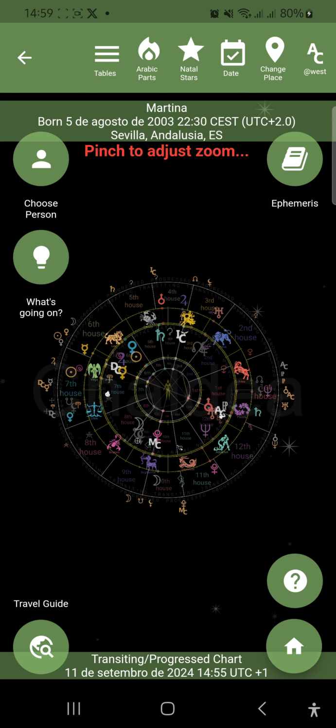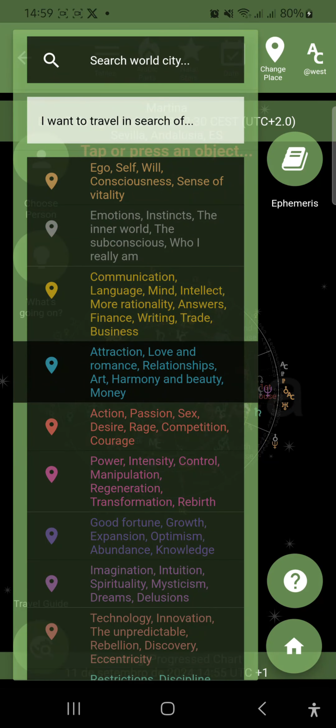We'll tap the Travel Guide button at the bottom left of the screen. A list of travel themes appears, each associated with the symbolism of one of the main celestial bodies. Martina is a 21-year-old young woman, and it might be more appealing for her to travel in search of art, harmony, beauty, romance, relationships, attraction, love, and money. So let's tap on the fourth theme.